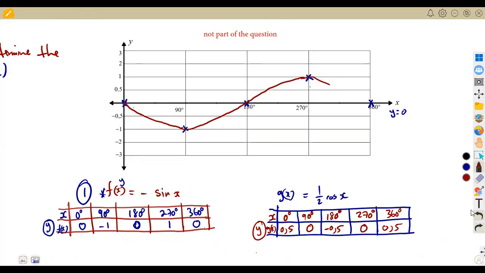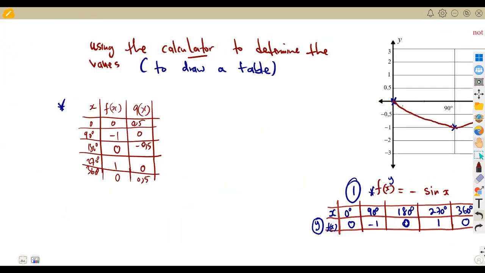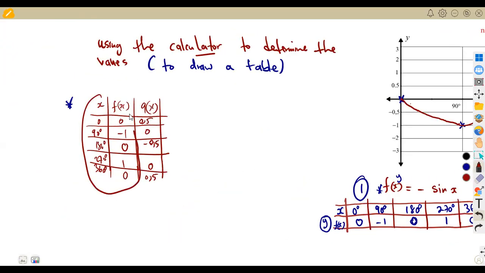Let me just join back a little bit like this. All right, so this is how we were supposed to have our graph. So that is the graph in this case of f of x. So this is our f of x, or you can write y is equal to minus sine x.